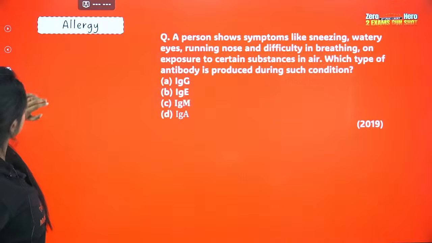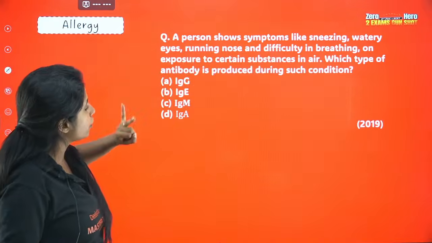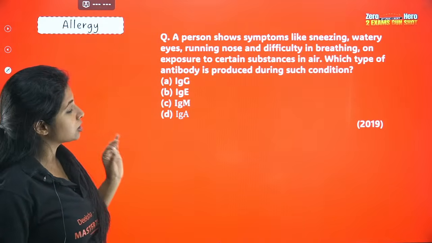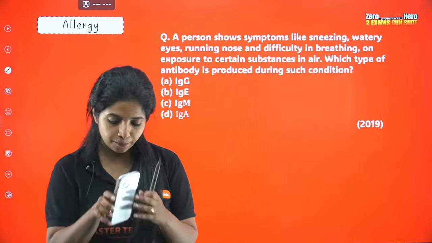Now try to solve this question and then we'll take a break. A person shows symptoms like sneezing, watery eyes, running nose and difficulty in breathing on exposure to certain substances in air. Which type of antibody is produced in such condition?